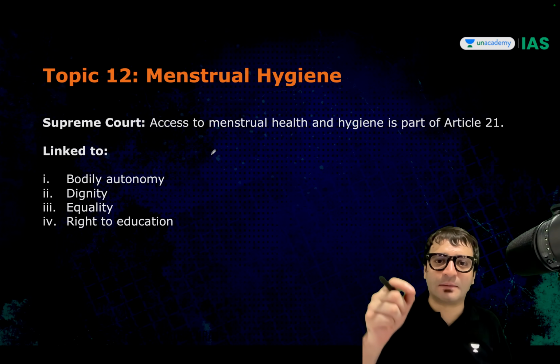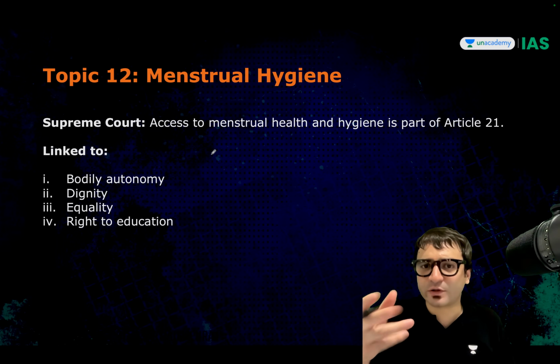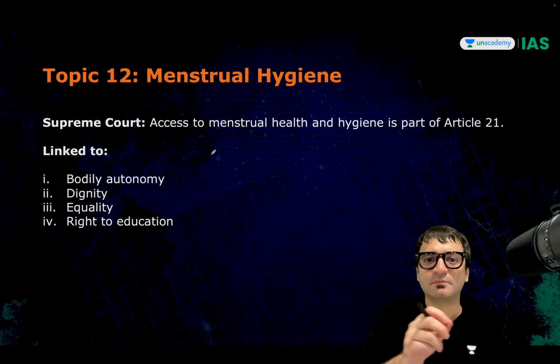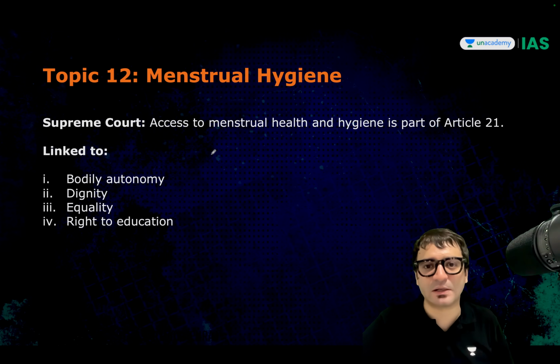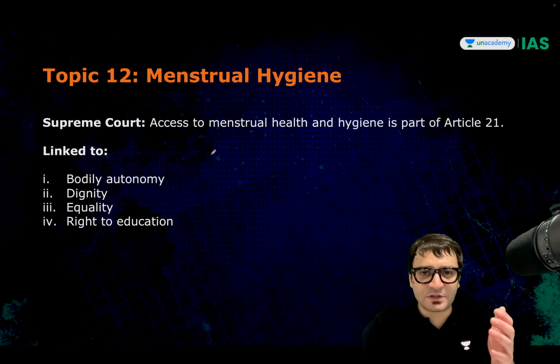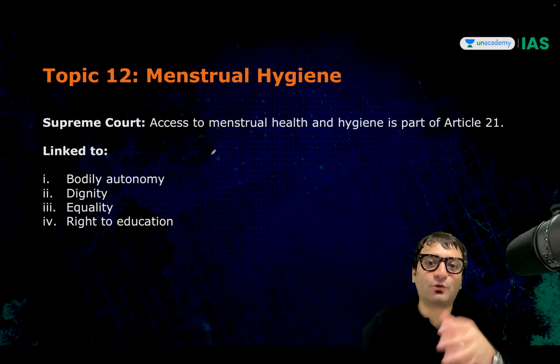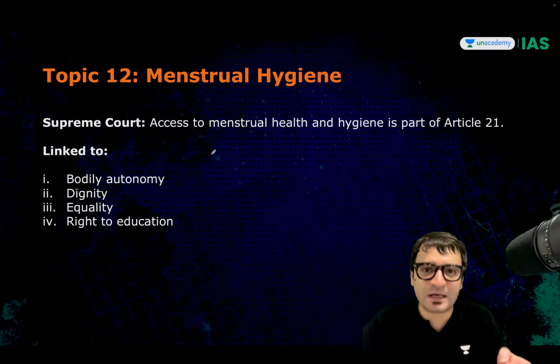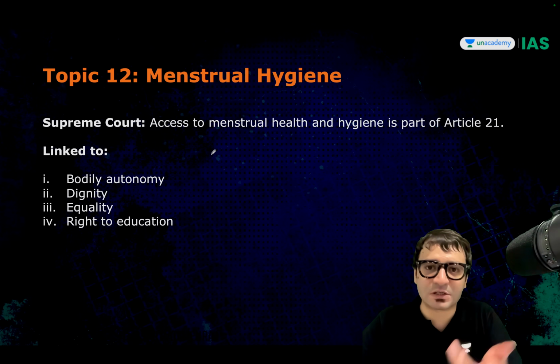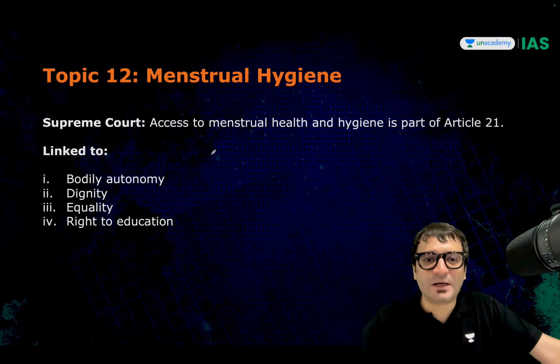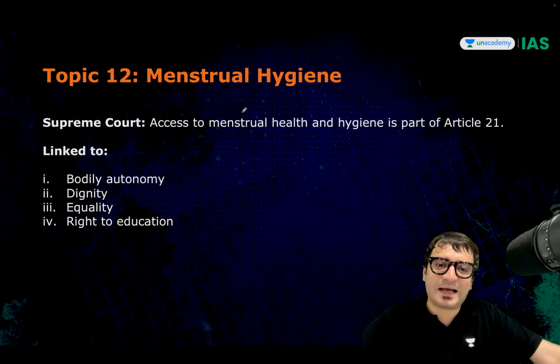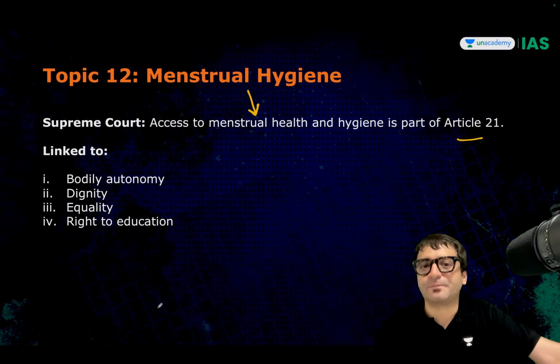Right to marry comes under which of the following articles? This question was asked because that year, that particular right was given to us by the court. Right to privacy comes under which of the following articles? That question was asked because that particular year, this right was given to us by the Supreme Court. Similarly, this year, Supreme Court said access to menstrual health and hygiene is a part of Article 21.